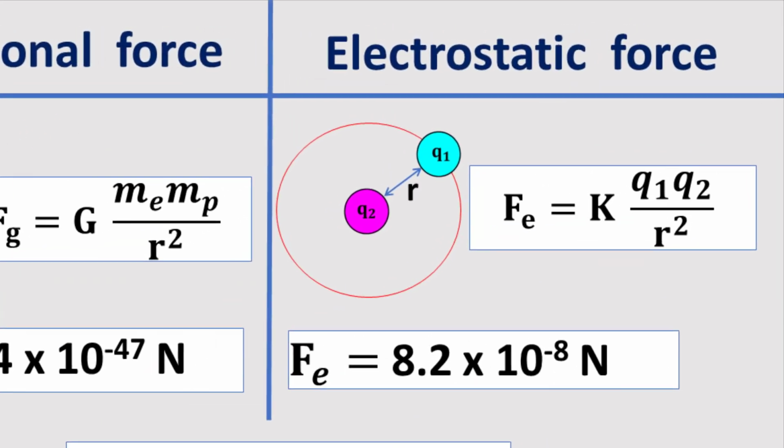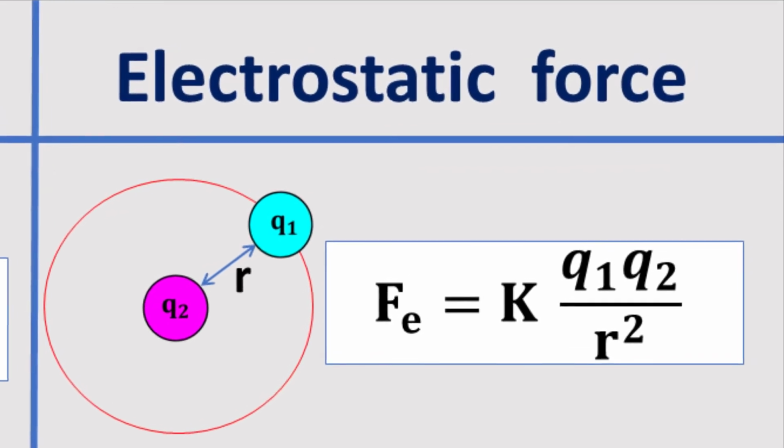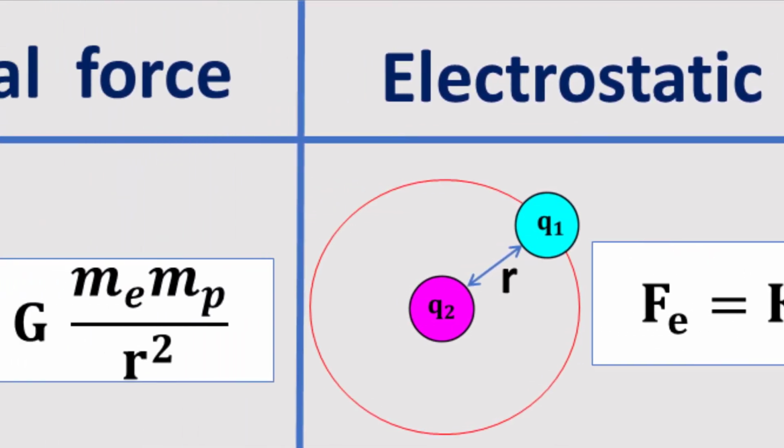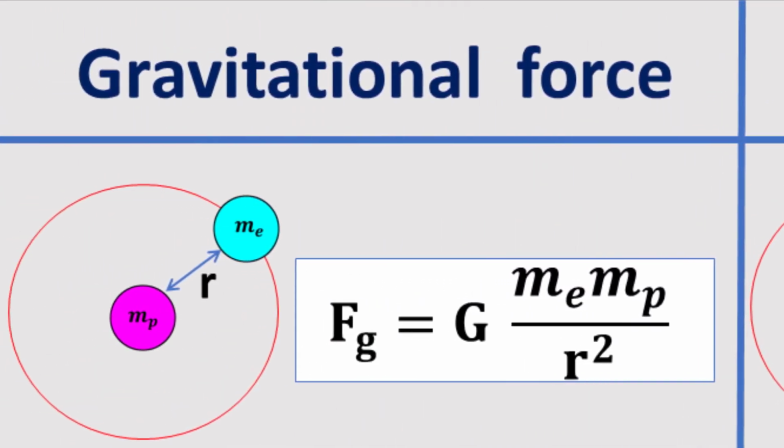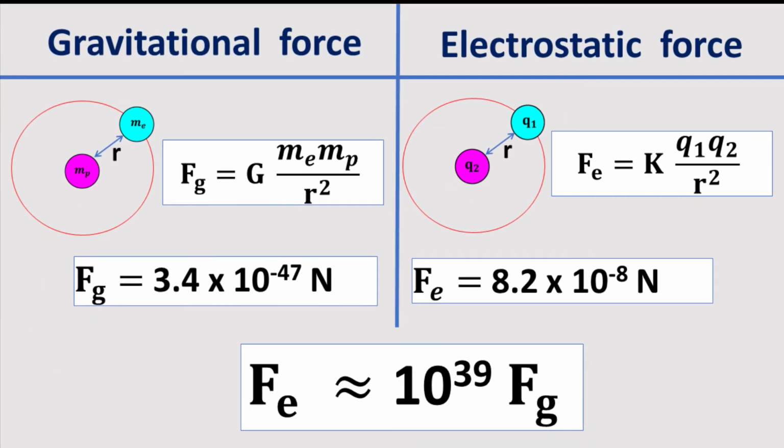Electrostatic force between a proton and an electron is enormously greater than the gravitational force between them. That is, gravitational force is negligible when compared with electrostatic force in atomic domain.